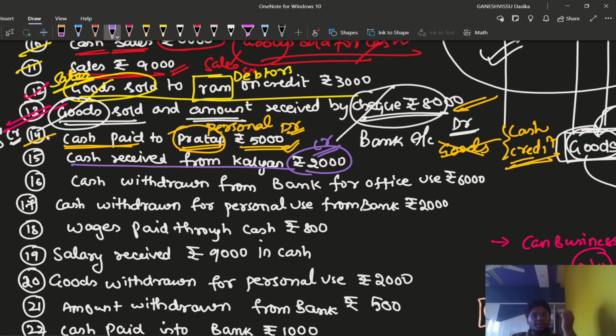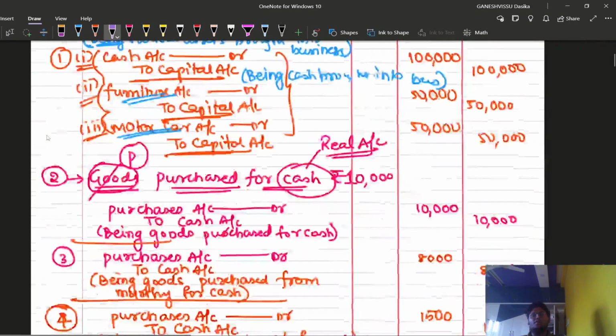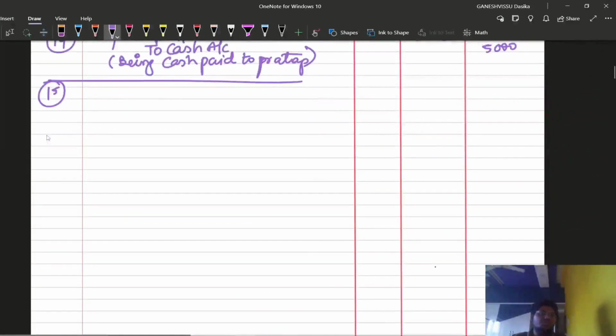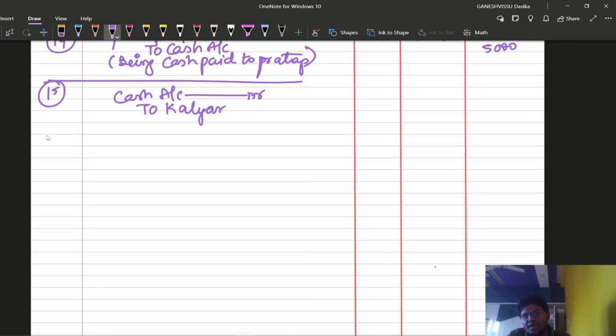But what are we required to debit here? Cash is being received. So according to the real account rule, debit what comes in and credit what goes out. Cash is coming in, so we are going to debit the cash account. So cash account debit to Kalyan account is the entry for rupees 2,000. Kalyan is the giver, so we credit the Kalyan account by rupees 2,000.